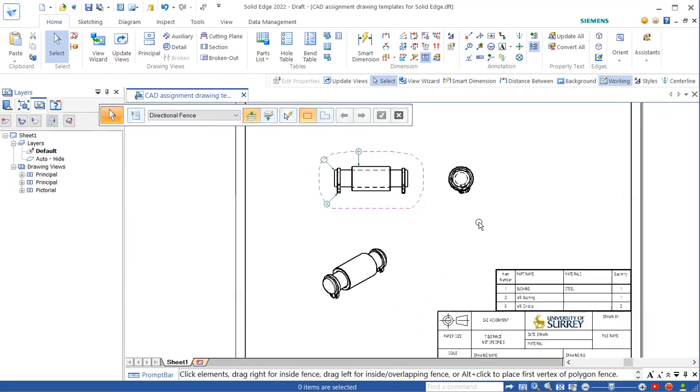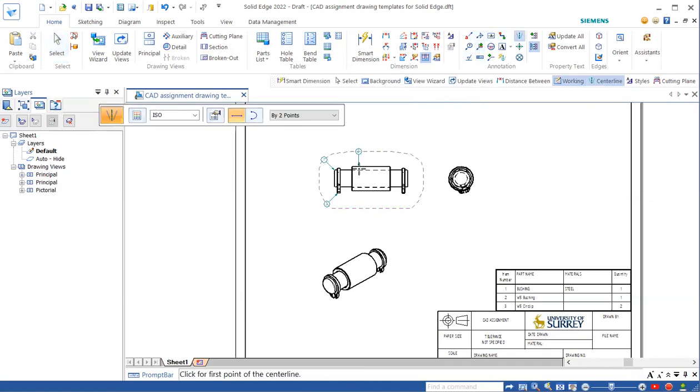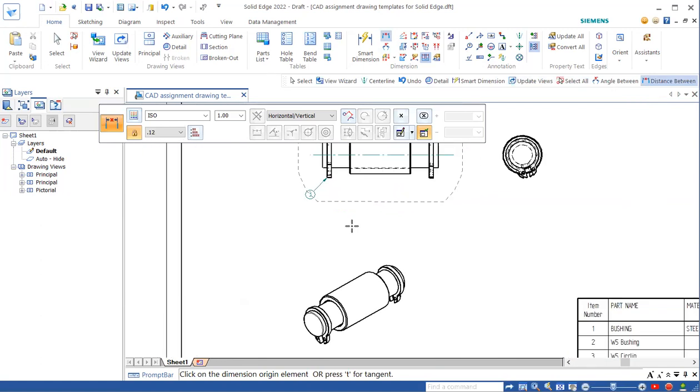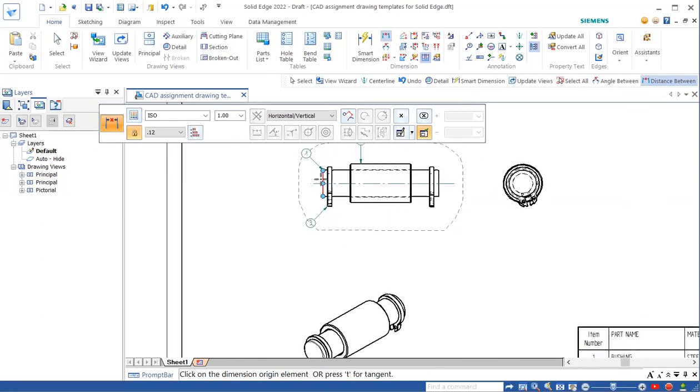So in addition to that, you need to add center lines, critical center lines, just the main ones. And you need to add critical dimensions, just the overall length, height, and click this, click that side.